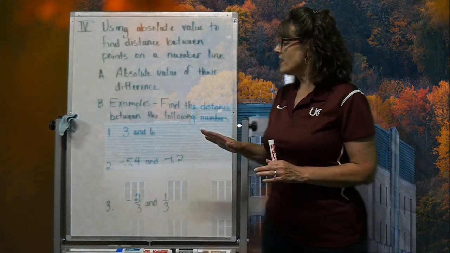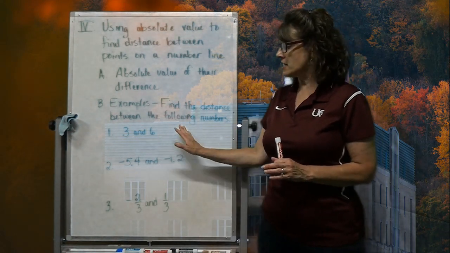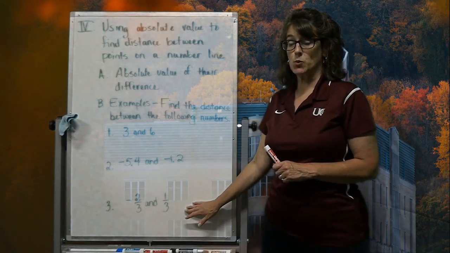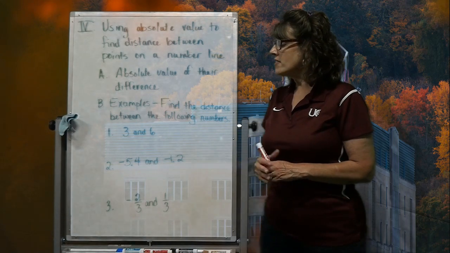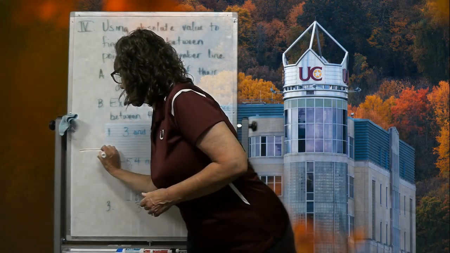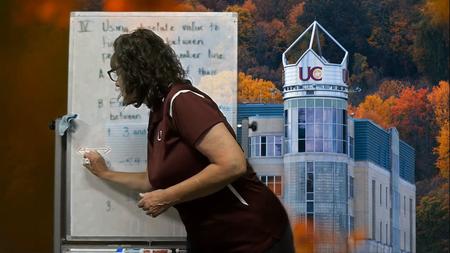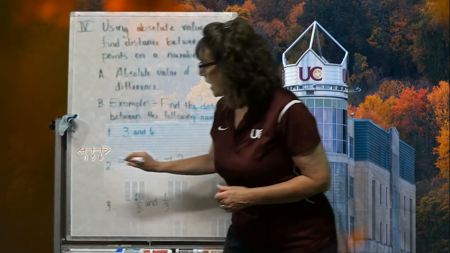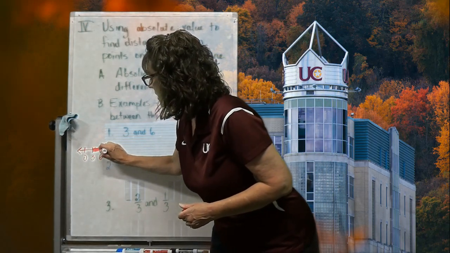So in order to get, say for instance, the distance, let's take this example here. Find the distance between the following numbers. We've got 3 examples we're going to do. So when I say find the distance between a 3 and a 6 on the number line, well, let's picture that number line. So here's the 0, here's the 3, here's the 6. And I want this distance right in here.